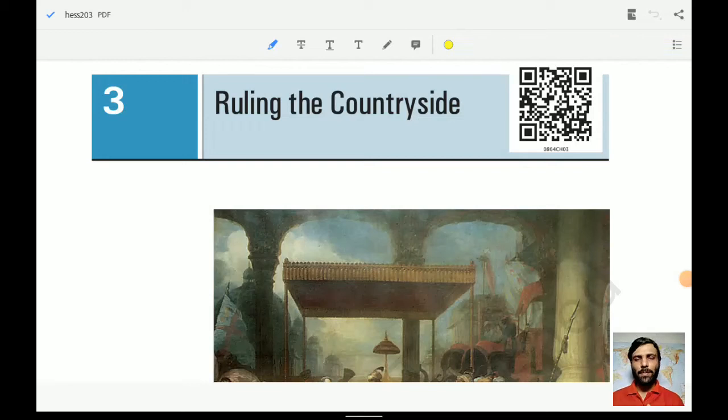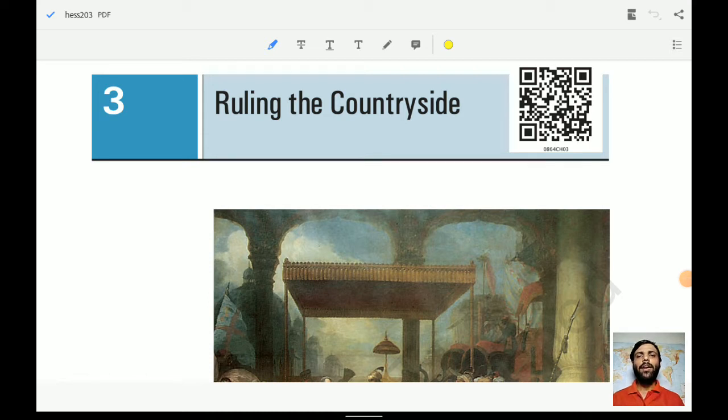We are going to start with chapter number 3 of class 8 history. In this chapter we will understand Ruling the Countryside. It is talking about the Britishers, how they started to control all the other parts of India. In this particular chapter we will also talk about the revenues, how they controlled the revenue part.